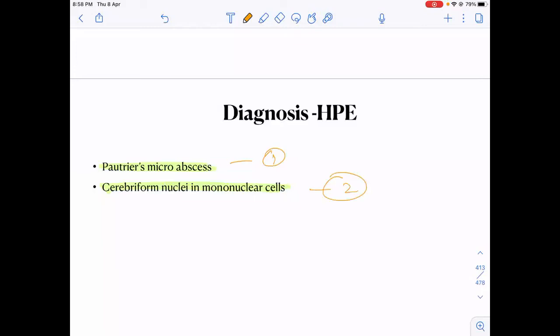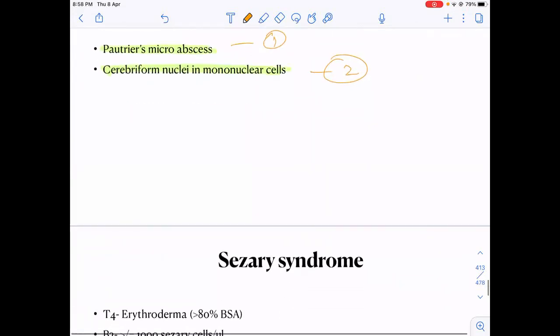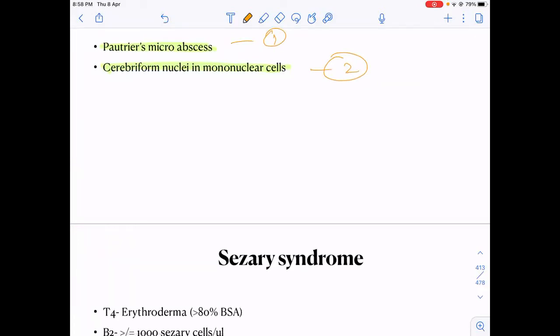They will say Pautrier's microabscess is commonly associated with ALCL, ITL, mycosis fungoides. You should know it is commonly associated with mycosis fungoides. Cerebriform nuclei is associated with mycosis fungoides.